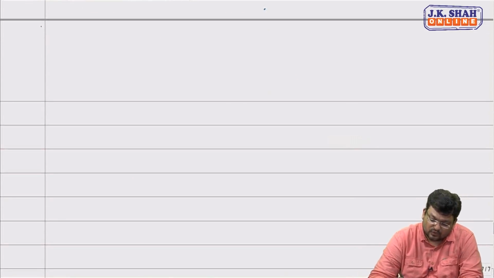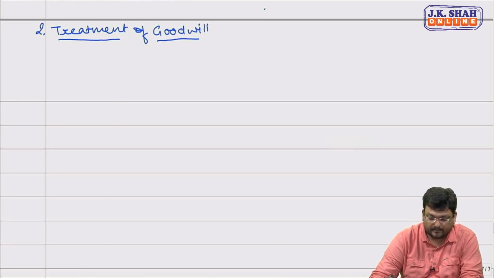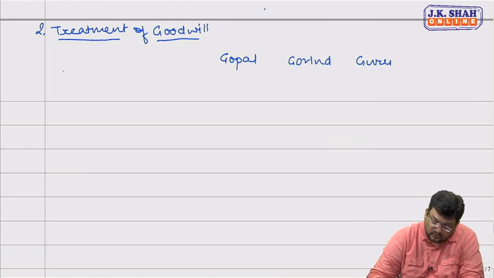Now, what should be the treatment for goodwill? Since we are doing this working, we need to also decide what should be the treatment for goodwill. There are 3 partners, Gopal, Govind and Guru. What are we supposed to do, sir? We are supposed to raise the full value of goodwill in their old profit sharing ratio.